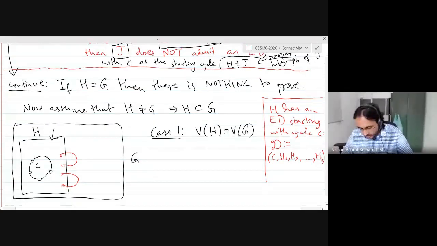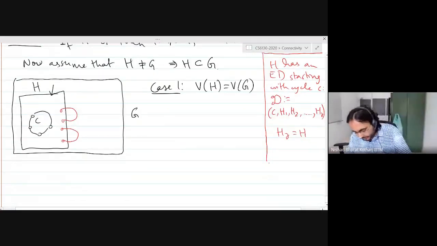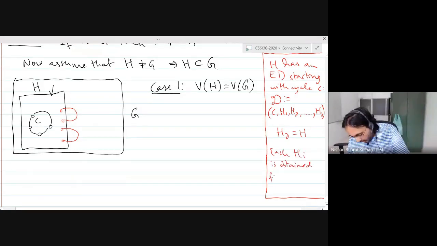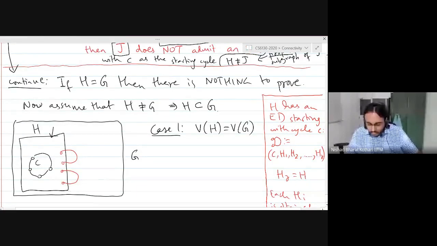Okay, so this is an ER decomposition of H. Okay, and HR is equal to H. And each Hi is obtained from Hi minus 1 by adding an ER. Okay, so I know that H has an ER decomposition starting with the cycle C.